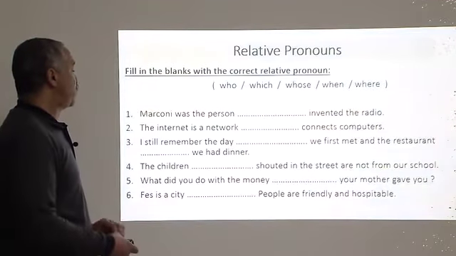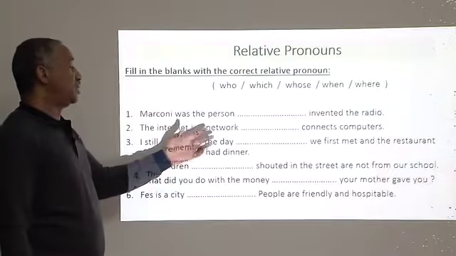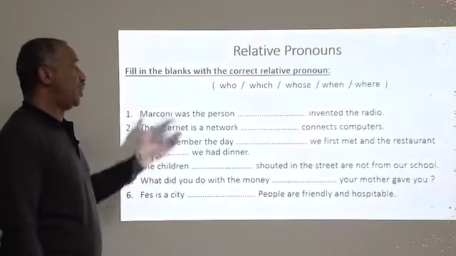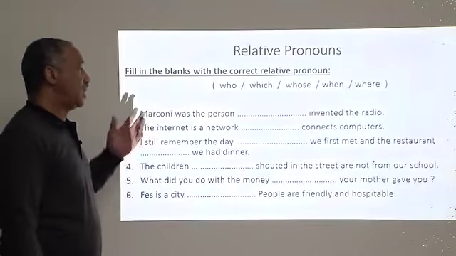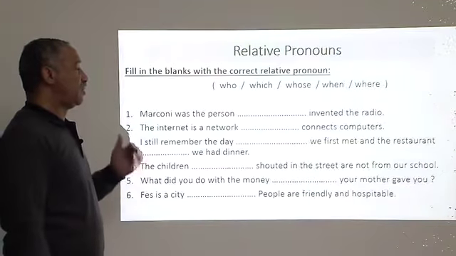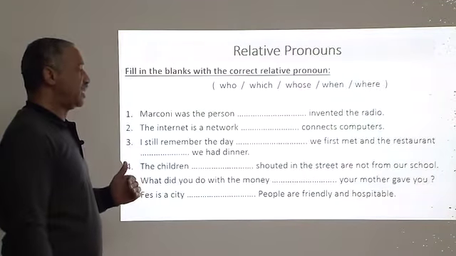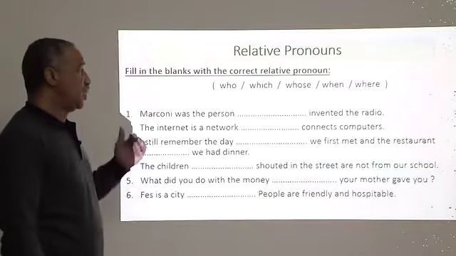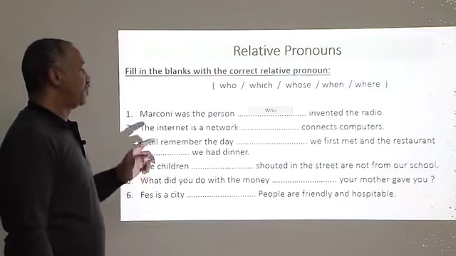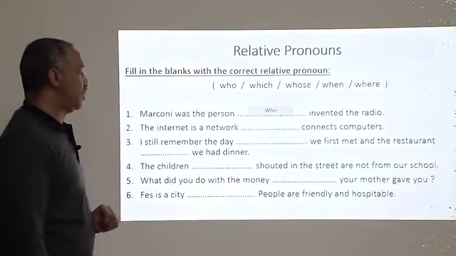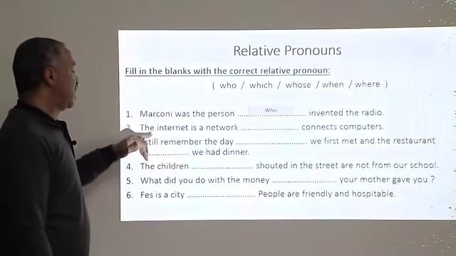Let's start with the first one. Marconi was the person, and of course when we mention a person, we need to use one relative pronoun that refers to people. All right, and the right one is of course who. Now say, Marconi was the person who invented the radio. Now let's do the other sentences.